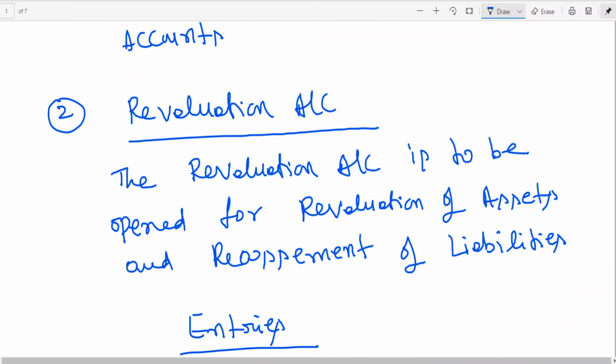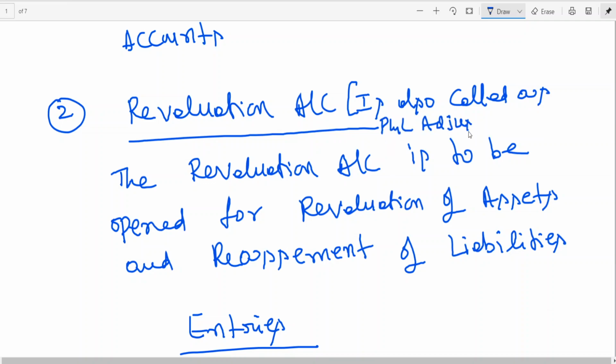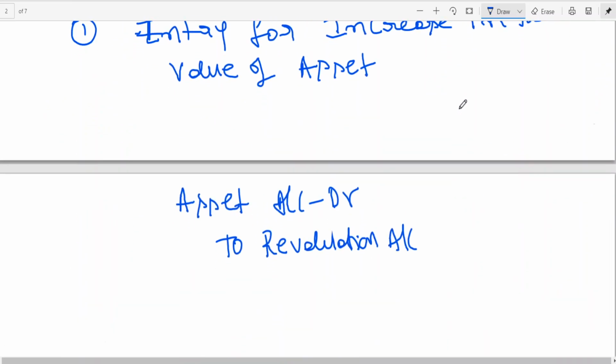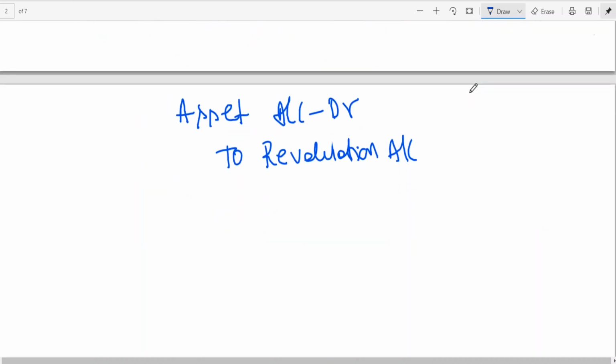So revaluation account is also called P&L adjustment account in some books, but traditionally we'll be using the word revaluation account. Asset account debit to revaluation account.